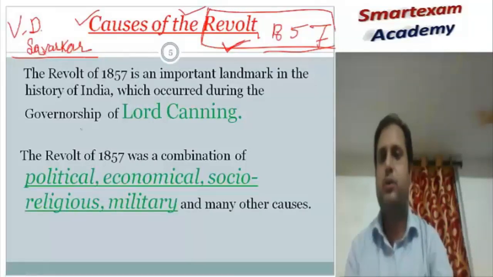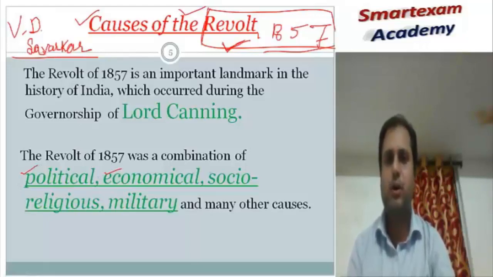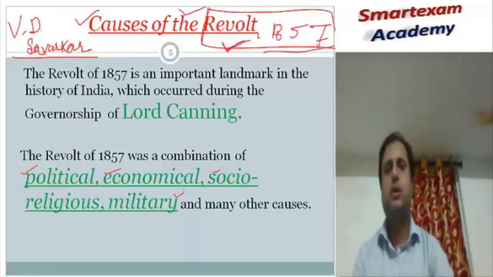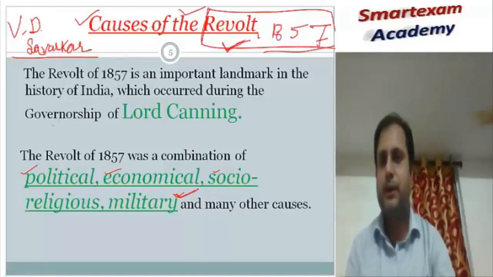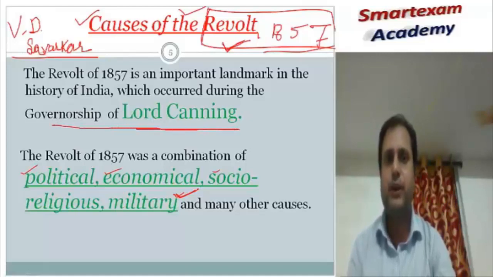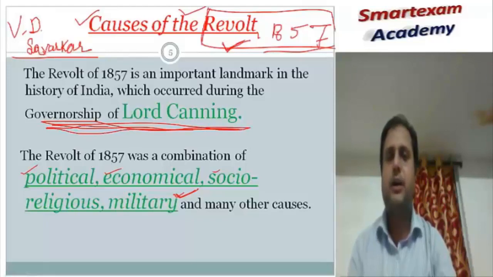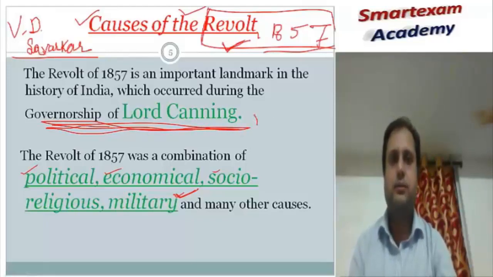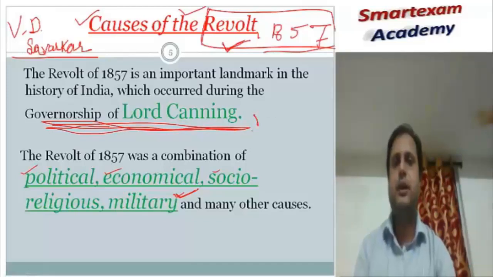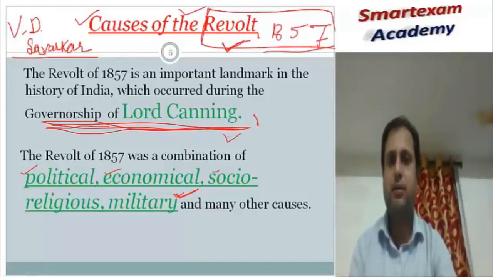If we talk about the causes, there are many: political cause, economic cause, socio-religious cause, military cause, and the immediate cause. The immediate cause, the Enfield rifle, also comes under the military cause. The revolt of 1857 happened when Lord Canning was the governor general of India.